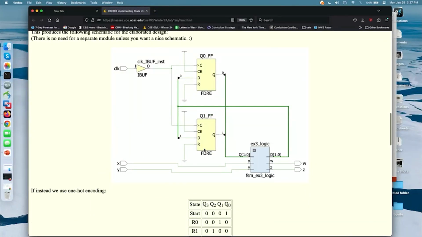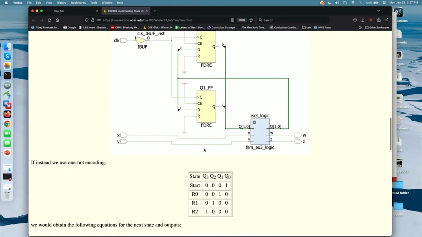However, we're going to suggest that you do something else when you do your state machines in the lab. For the labs, you're going to have more than 4 states. So we're talking about at least 3 state bits, if not more, if you were to do a minimum length encoding. You're going to have many inputs, much more than just 2. So using K-maps is not going to be an option.